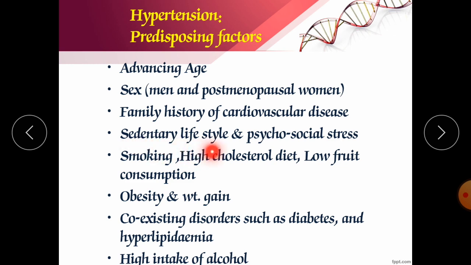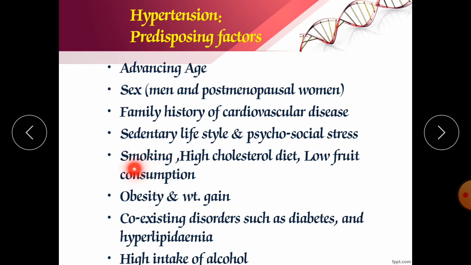Sedentary lifestyle and psychosocial stress. If your lifestyle is very luxurious, if you are not doing any work, if you are not having any physical exertion, but you have mental stress, lots of psychosocial burden on you, if you are continuously in the spotlight, psychosocial stress can develop.